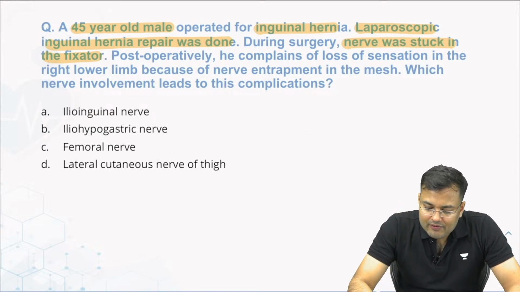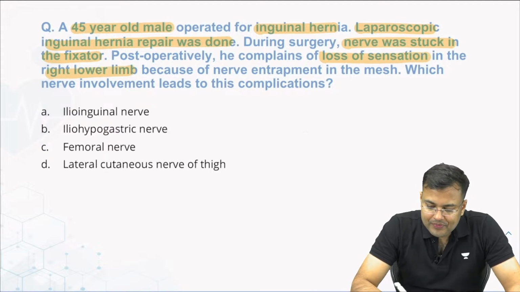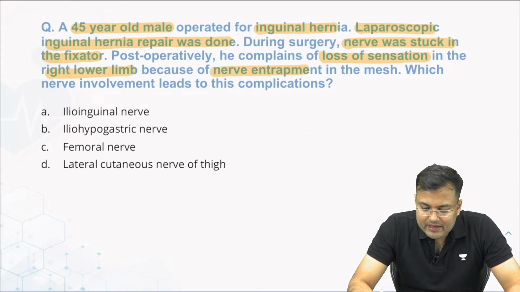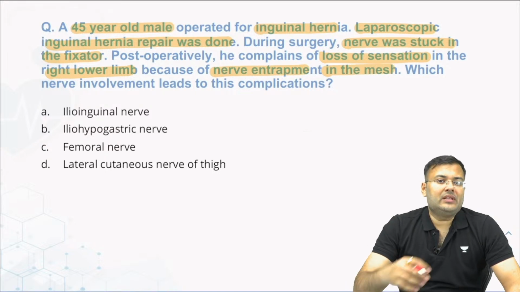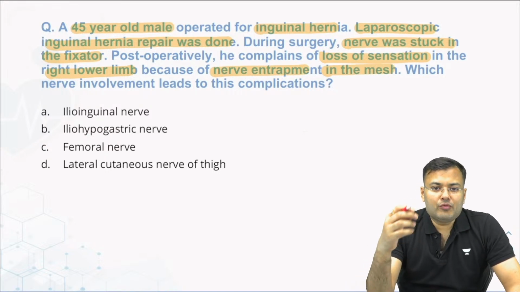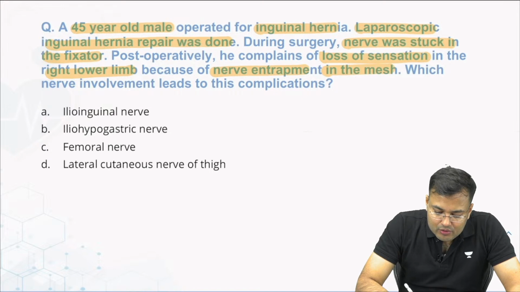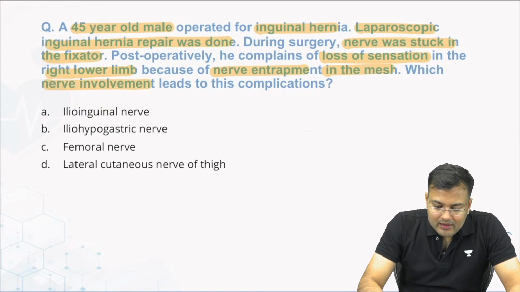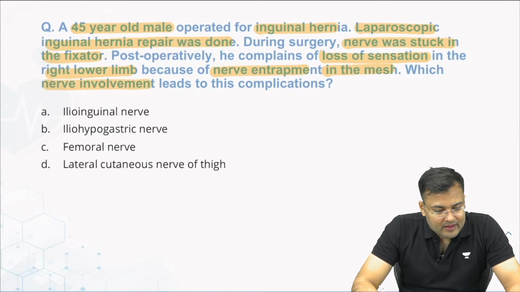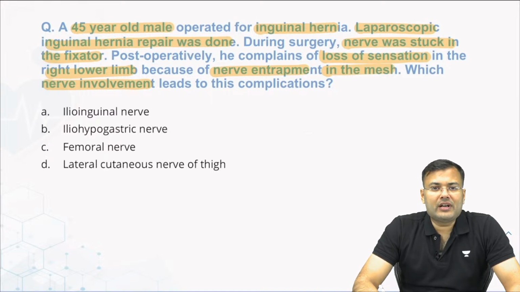Post-operatively, he complains of loss of sensation in the right lower limb because of nerve entrapment in the mesh. So which nerve involvement leads to this complication? Tell me. Let me see who is going to reply. Vijendra Singh, Yasra, Mohammad Sahjad. All of you are correct.